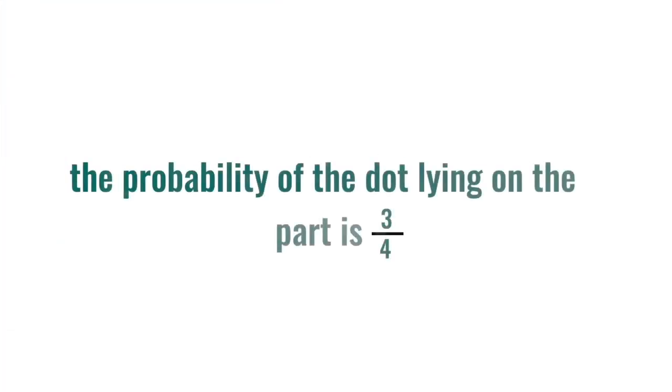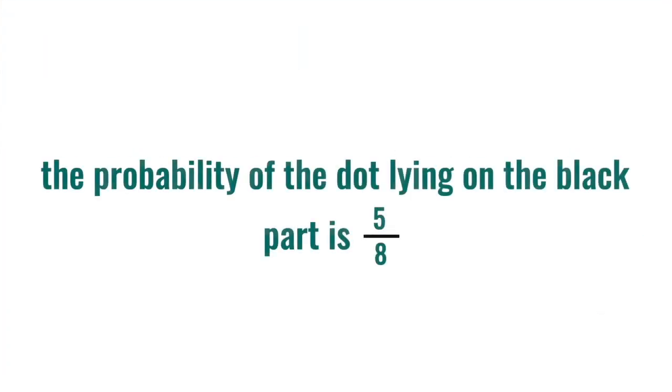Now let's consider another figure. Here also there are two parts which are made of white and black colors. If I am keeping my eyes closed, can you say the probability of putting the dot on the black portion? We can easily see that 3/4 of the circle is black in color and only 1/4 of it is white in color. That is, if we divide the circle into 4 parts, 3 of them are black and only one part is white. Hence, the probability of the dot lying on the black part is 3/4.